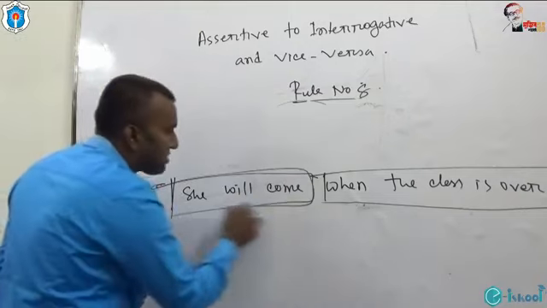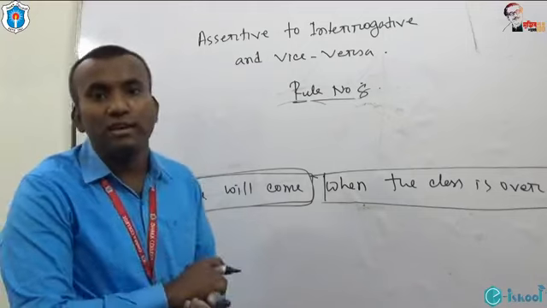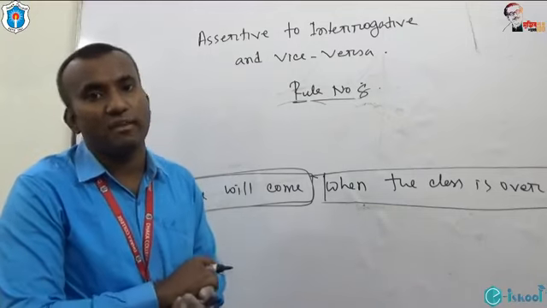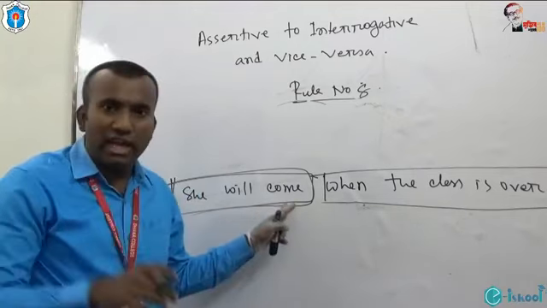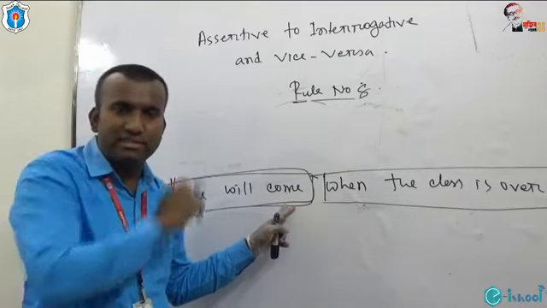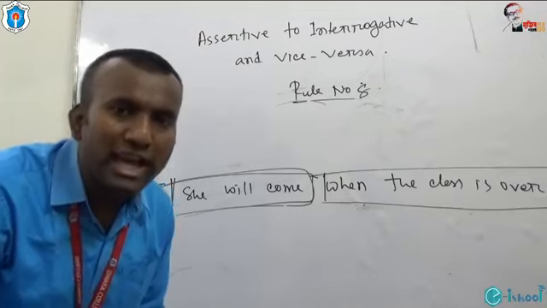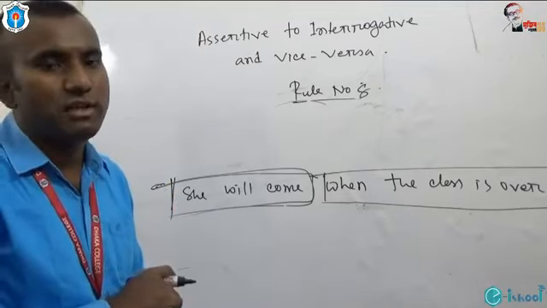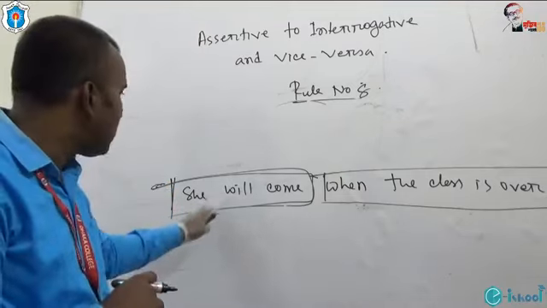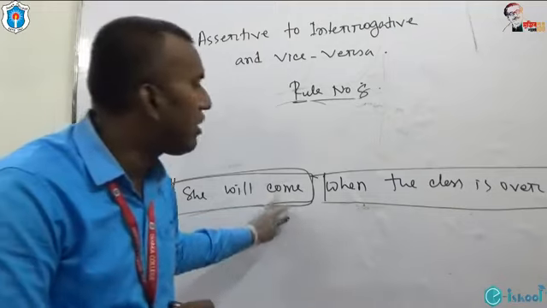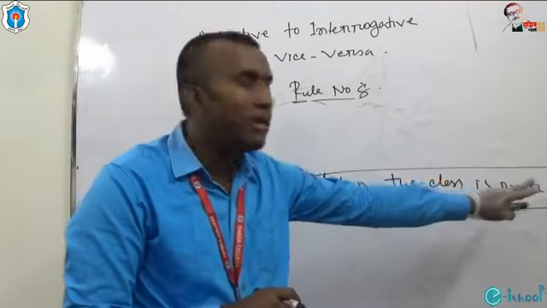Which clause should I use to turn into interrogative? If you get any use of complex sentence in assertive, in order to make interrogative, please look at the principal clause. And what is the principal clause? She will come. What is the subordinate clause? When the class is over.